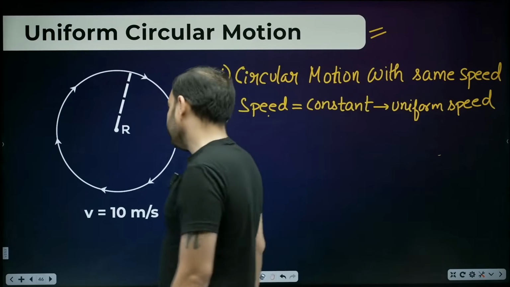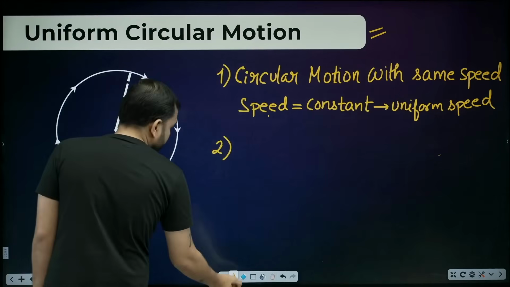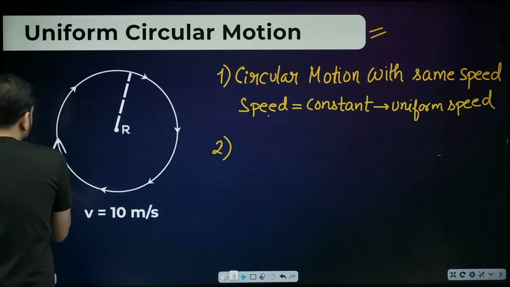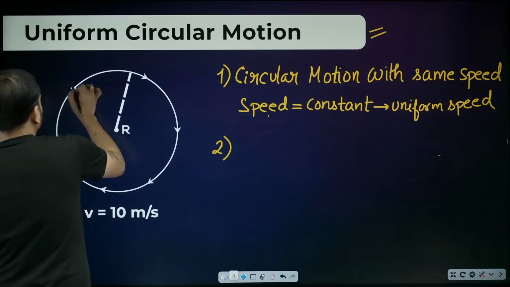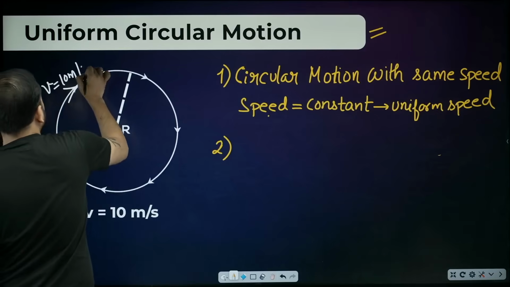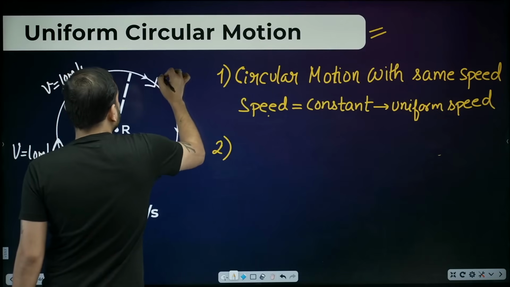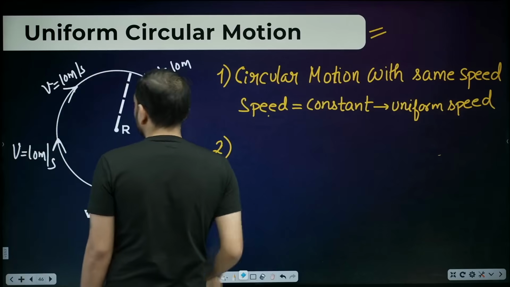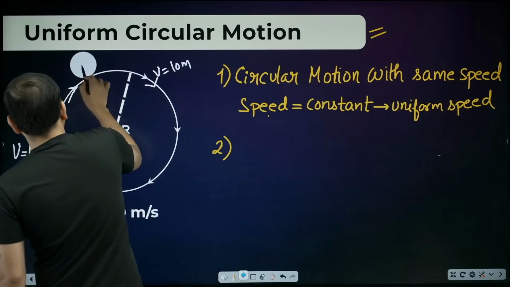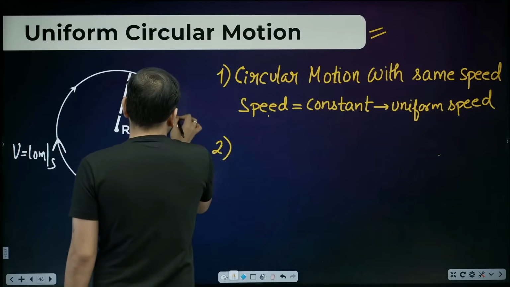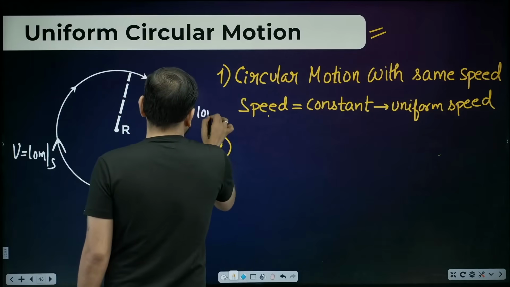With the same speed. At this point, the speed is 10 meters per second. At this point, it's 10 meters per second. It keeps going round and round, here too it's 10 meters per second. Again, here also the speed is 10 meters per second. That means the speed of the object is the same everywhere. Look anywhere, here the speed is 10 meters per second.